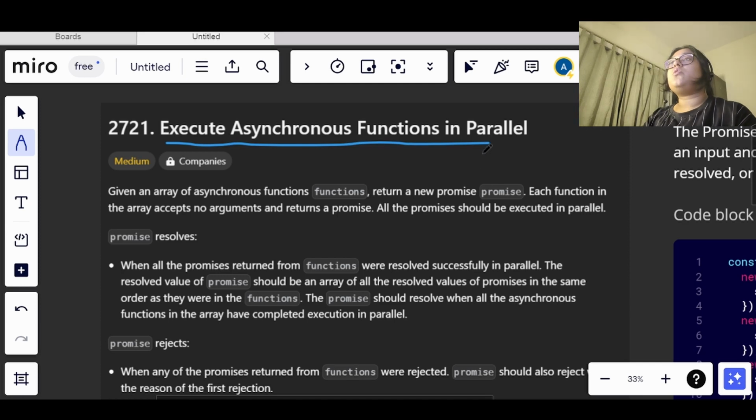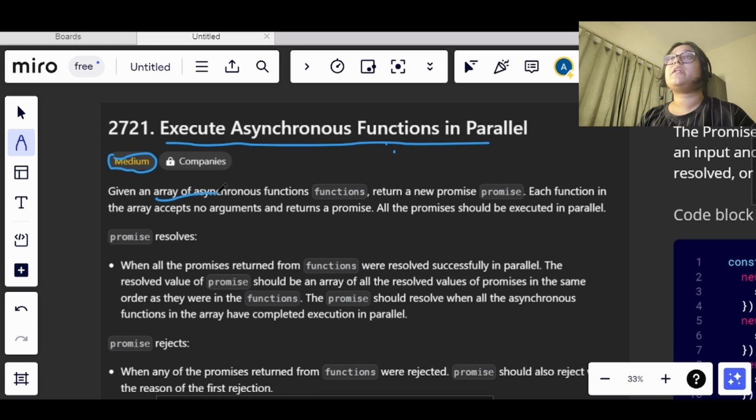This question is the last question of promises and time, and it is one of the most important of the 8 questions that we have solved, because this question is the direct implementation of a predefined function. As defined here, it is a medium level question. Now let's see what the question description is.